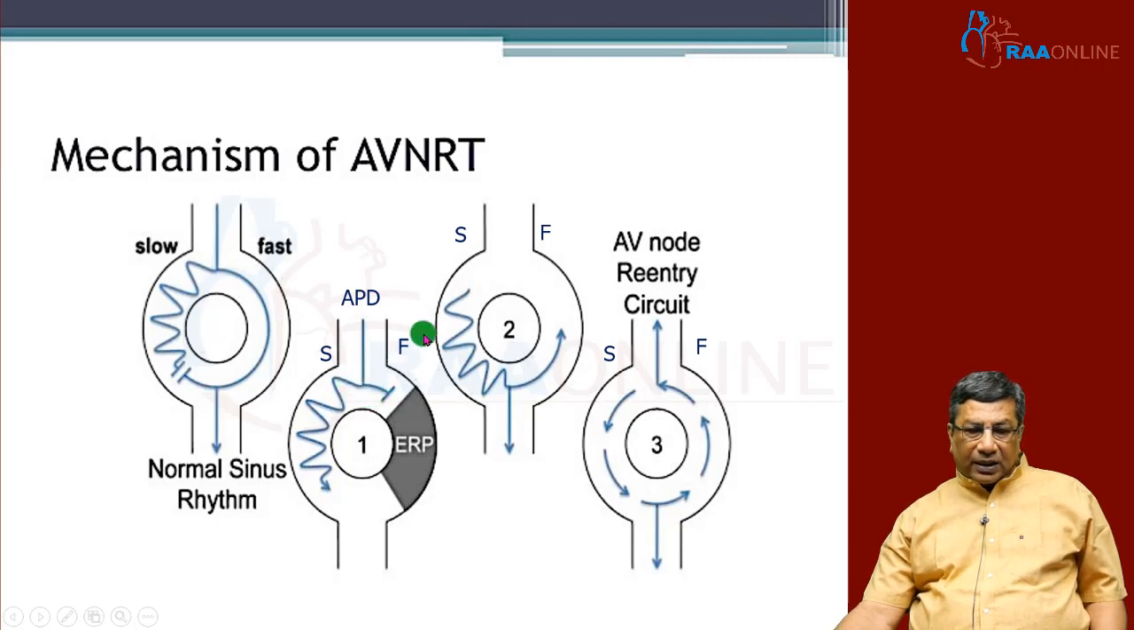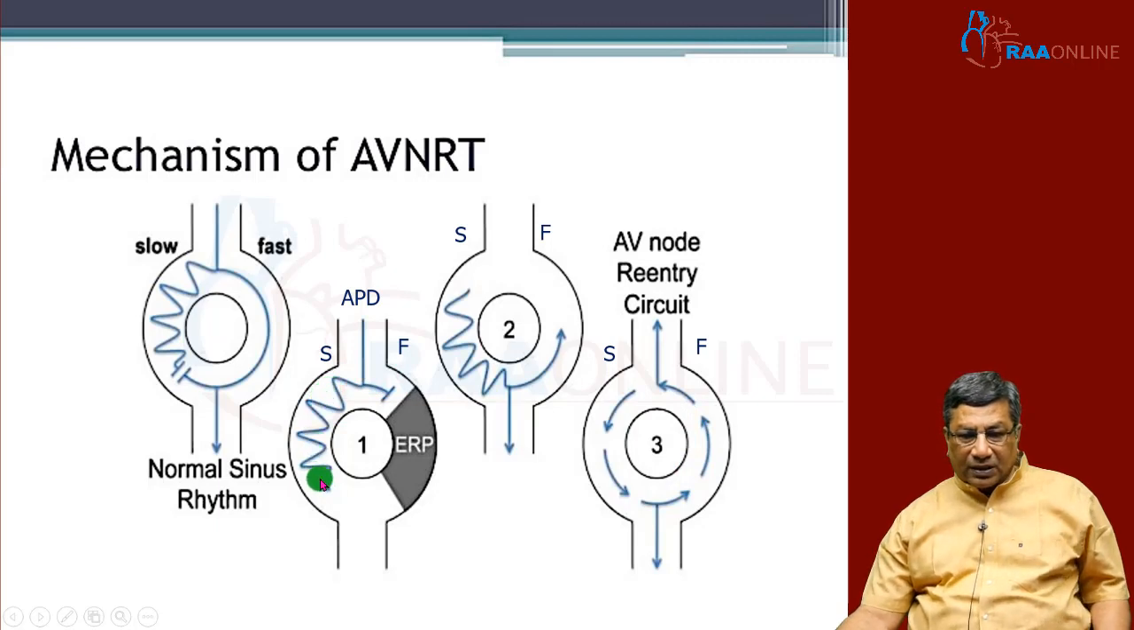So what the re-entry circuit will do is, the impulse will go through the slow pathway and then retrogradely go back to the fast pathway. By this time, the fast pathway would have recovered. So it will form a rapid re-entry circuit with a very fast heart rate going into the ventricle. So this is called slow-fast pathway.